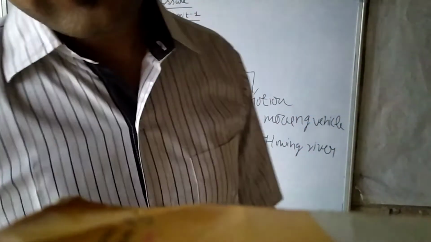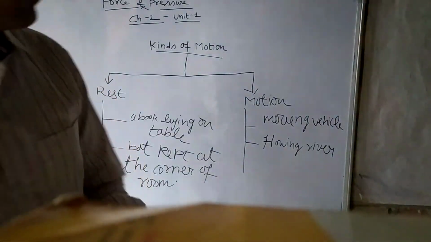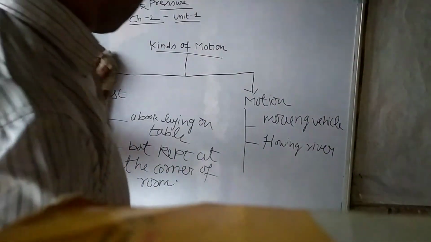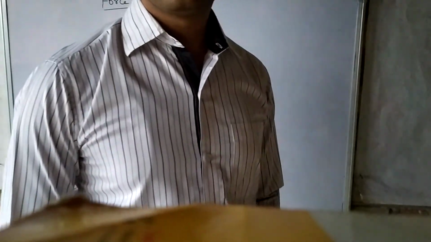Now we will study about the types of motion. In types of motion, we will study first rectilinear translatory motion.